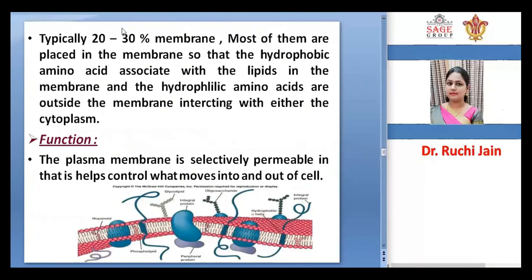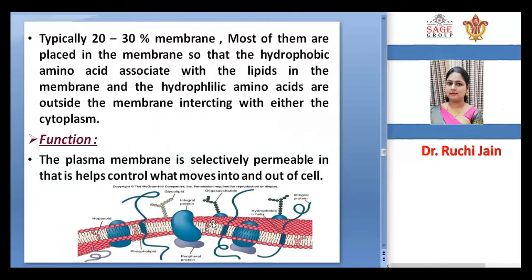Proteins make up typically 20 to 30% of the membrane, and most of them are placed in the membrane so that the hydrophobic amino acids stay with the lipids in the membrane, and the hydrophilic amino acids are outside the membrane interacting with the cytoplasm. The function of the plasma membrane is to be selectively permeable, in that it helps control what moves into and out of the cell. So this is the hydrophobic side, and this is the hydrophilic side. Inside are integral proteins, peripheral proteins, and the phospholipid layer.